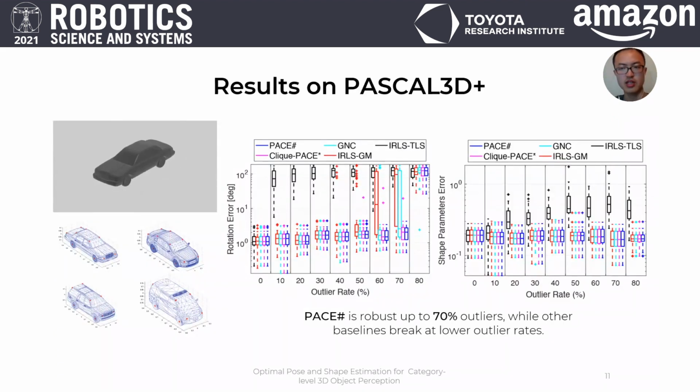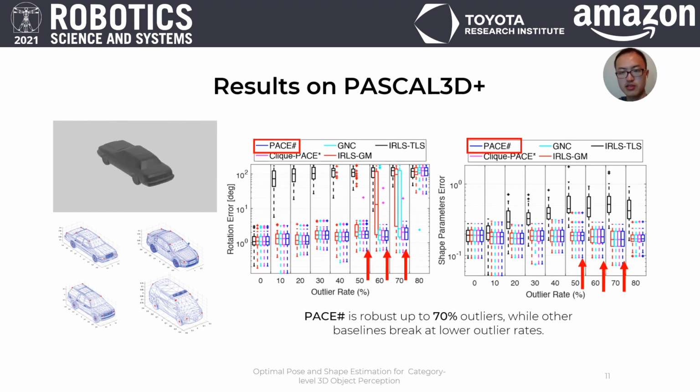Here are the results on the Pascal 3D Plus dataset. We tested our solvers on the car category, which consists of 10 CAD models of different cars. PACE-sharp achieves the best results among the methods tested. It achieves robustness up to 70% outliers, significantly outperforming other methods compared.